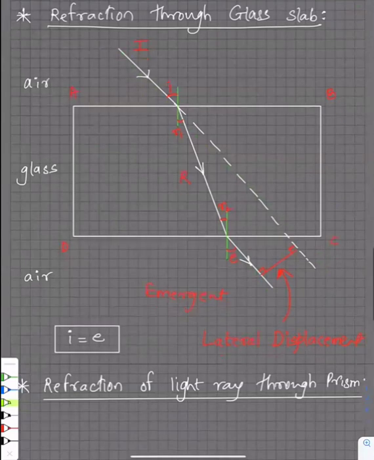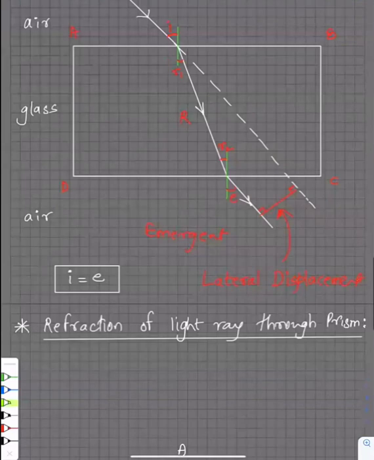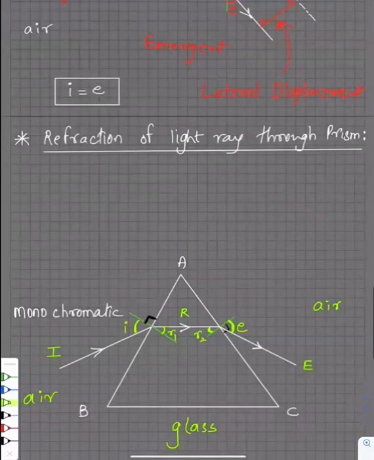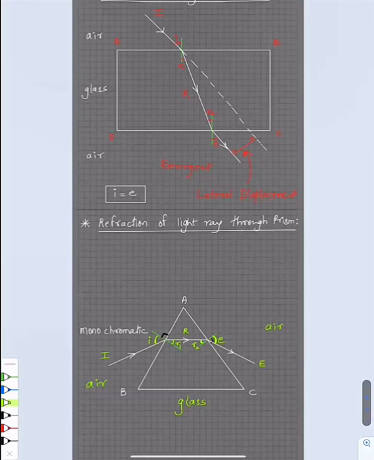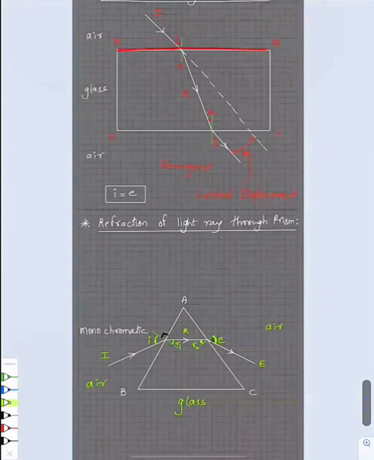So tell me, why is it that here in a prism they are not parallel and in a glass slab they are parallel? Why? Yes. Does the shape of the object matter? Very good. Yes, the shape makes a difference. What is the difference in the shape you notice, guys? Look at the refracting surfaces.